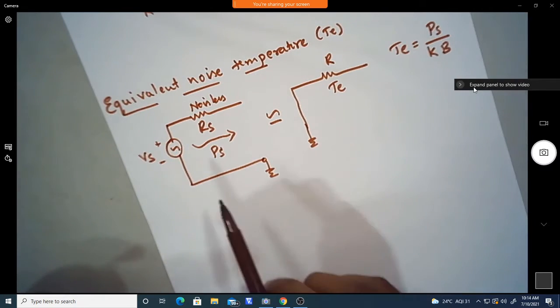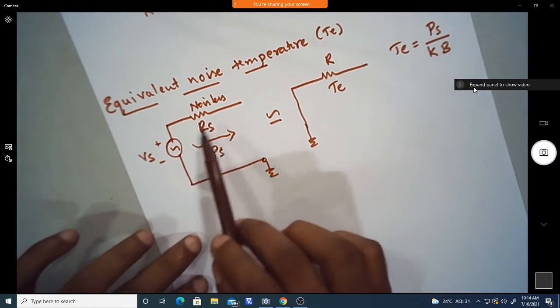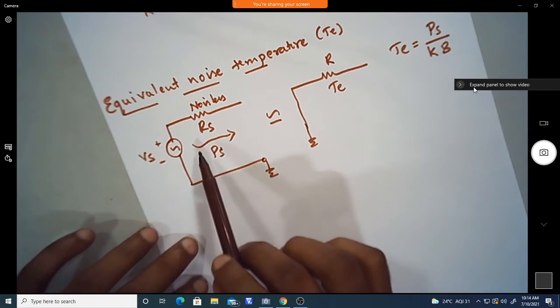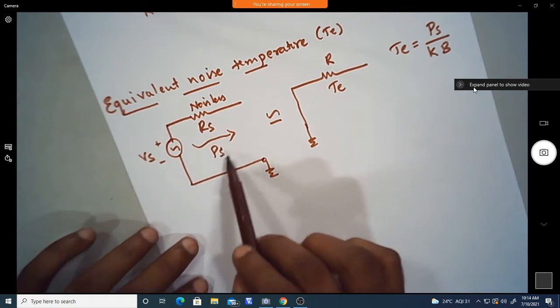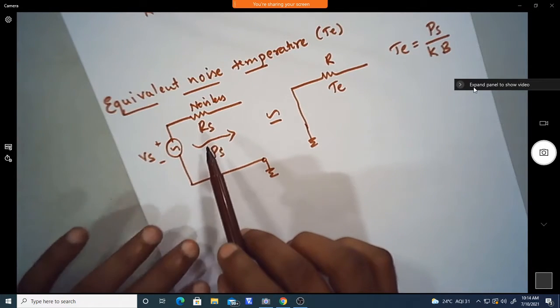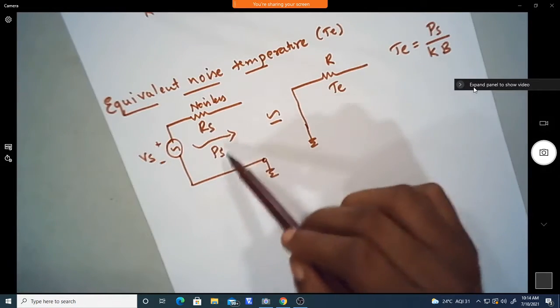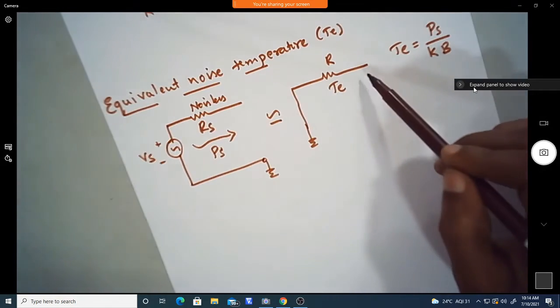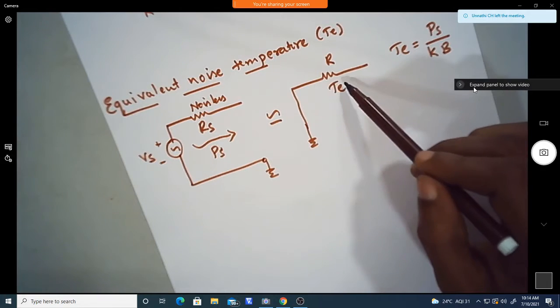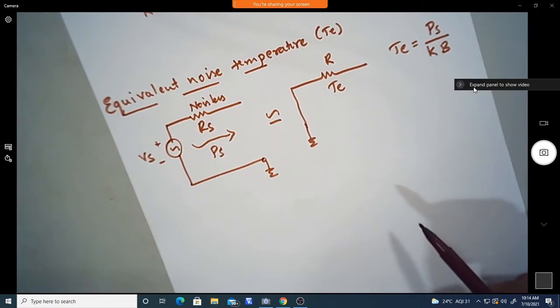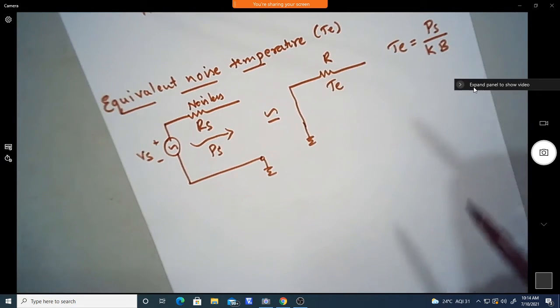The source which is generating the noise, we assume to be a white noise source, so this is the white noise available power from the source. Then the noiseless resistor can be equivalently written with its equivalent noise temperature, which is given by Ps by K into B, where B, as I said, is the bandwidth.